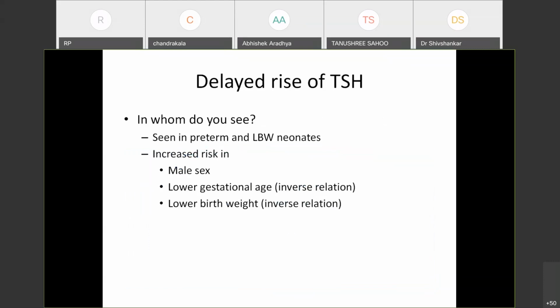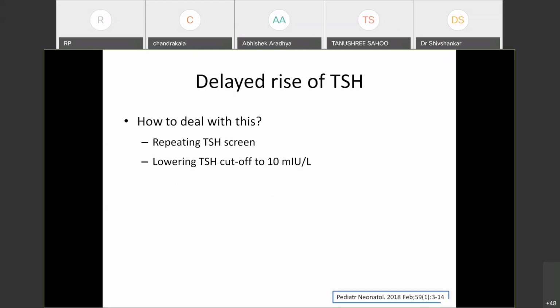So delayed TSH rise, is it significant or is it some transient abnormality? If that is the question, it is suggestive of primary congenital hypothyroidism. This is very significant. This indicates presence of a permanent primary congenital hypothyroidism. So it has to be treated promptly. So how to deal with this delayed rise? We have to do repeat testing, and some groups have suggested that lowering the TSH cutoff from 20 to 10 helps us identify children who are at increased risk for delayed TSH rise.